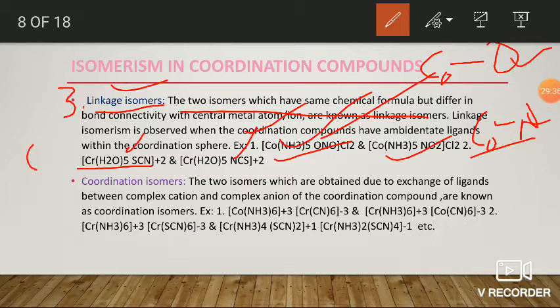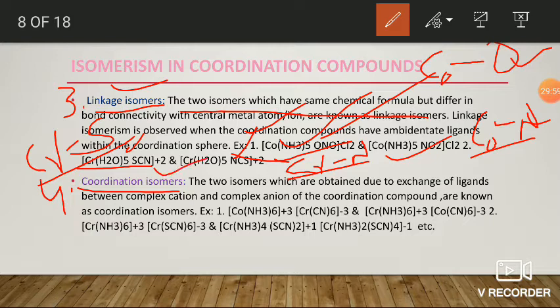The first one contains a chromium sulfur linkage. The second one, it is a chromium nitrogen linkage. Okay, so they are linkage isomers.